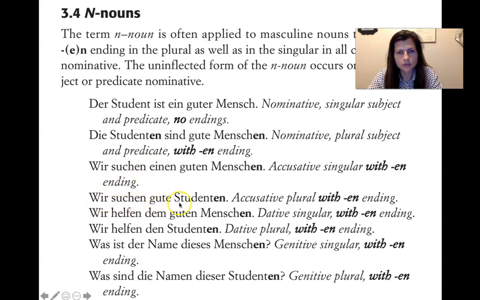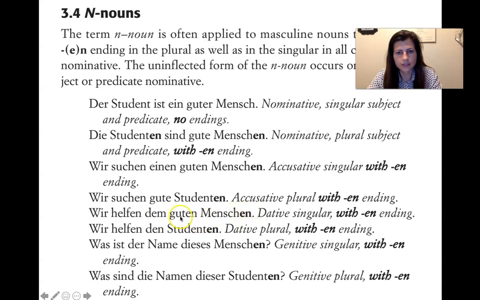Wir suchen gute Studenten. Now you can tell that it's plural because there's no article on here, and it's like we are looking for good students. So, plurals sometimes leave off the article. That's how you can tell it's plural. Wir helfen dem guten Menschen. Now, this dem really tips you off to the fact that it's dative. It has to be dative with dem, right? So it's dative singular, and this en ending is happening because Mensch is an N noun, and it's in the dative, which is not the nominative, right?